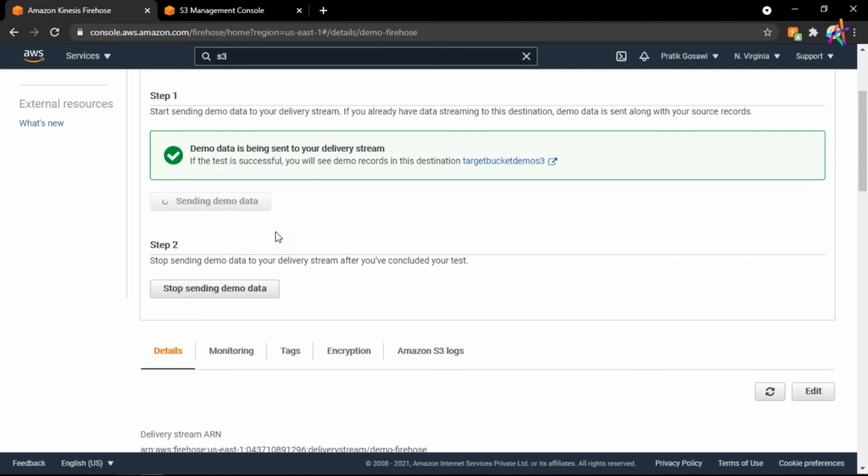So this is Amazon Kinesis. It works with your streaming data, it works with your live data. So that is what Firehose is.